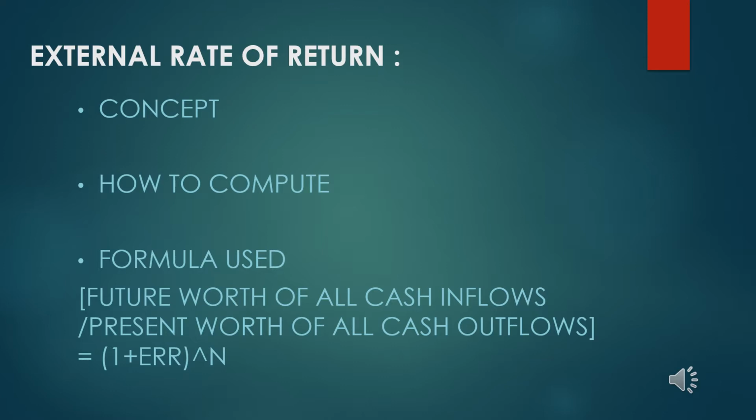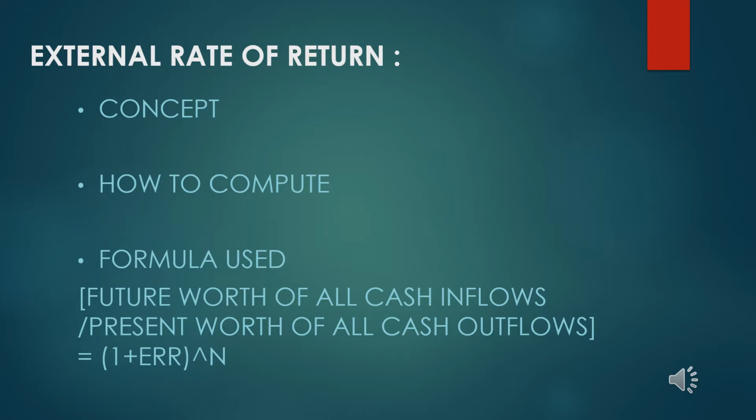The concept is that the net cash proceeds are reinvested at a commonly prevailing rate of interest at which the organization can either borrow or lend funds. That particular rate is treated as the external rate of return, and it is compared to the marginal rate of return, or MARR, in order to understand which project is better.